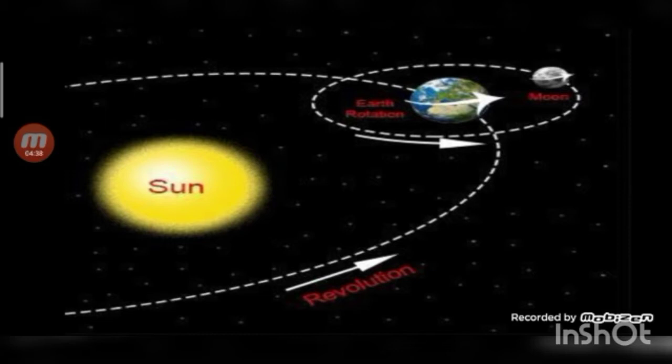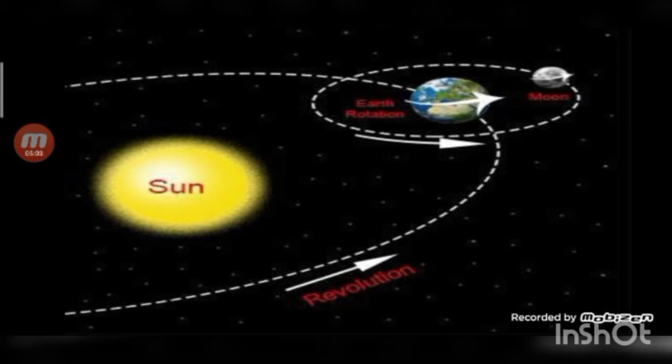Students, the moon's orbit is also elliptical, as that of the earth. Elliptical orbit means when an object moves around another object in an oval shaped path, it is known to be revolving in an elliptical orbit.